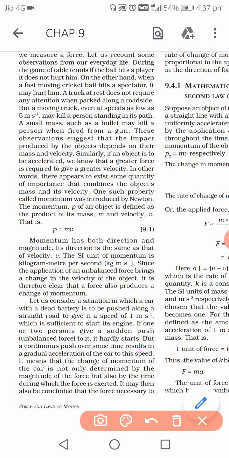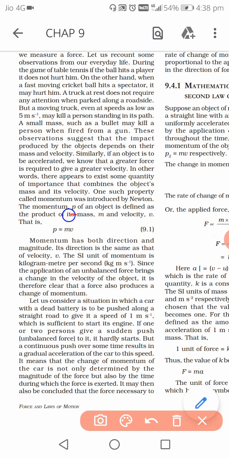Suppose, for example, a bullet is fired from a gun. The bullet has very little mass, in the order of a few grams. It is a small object, but the impact created by the bullet is large. It can even cause the death of a person, right? The impact is much more compared to its mass. Why is the impact more?